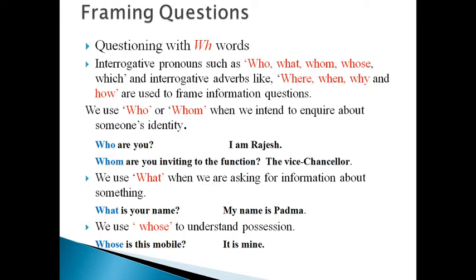Next, what. We use this what for information about something. What's your name? My name is Padma. What's your father name? My father name is Ramesh. What is your father? My father is a teacher. So like this we use what word for asking. We ask this for information, right?